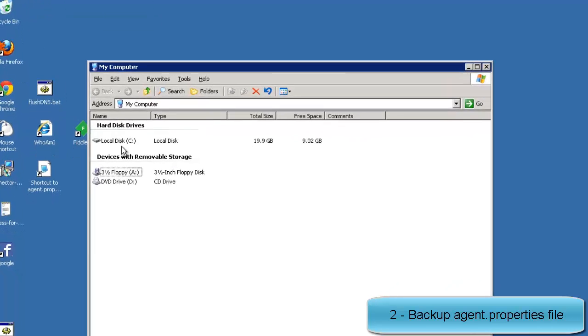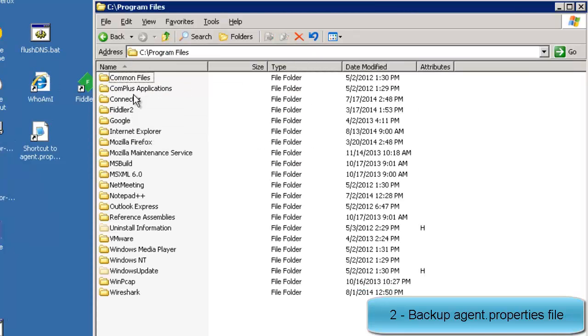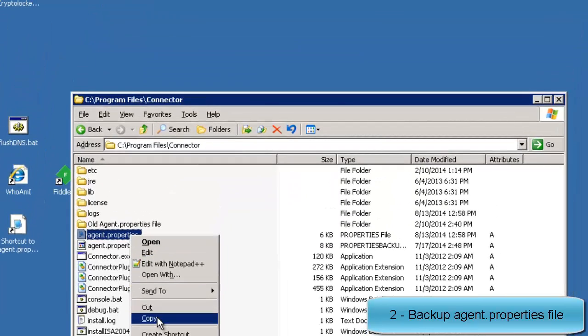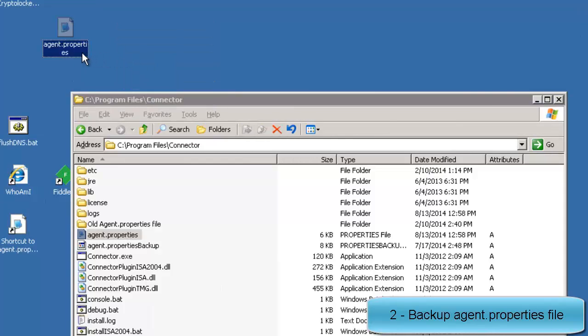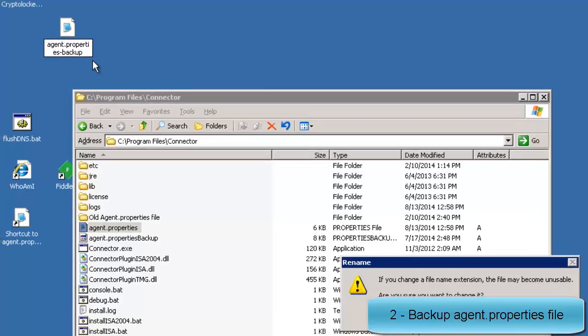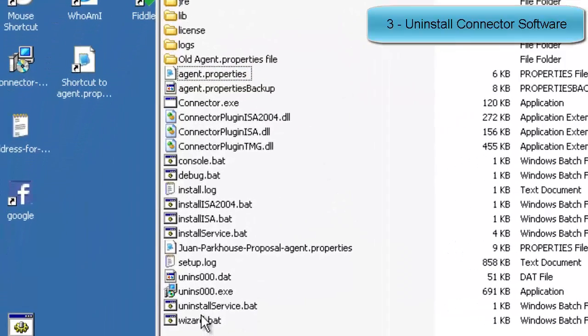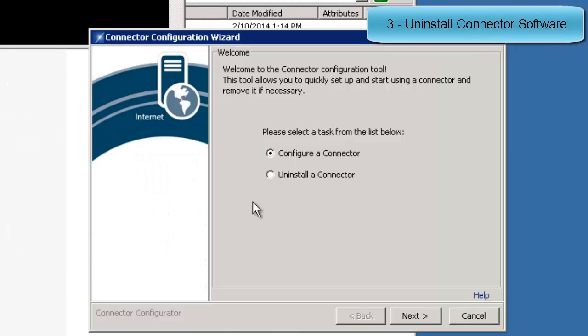Navigate to the Program Files /Connector directory. Back up the agent.properties file by copying it onto the desktop. It contains your connector settings and will save you a lot of time during the upgrade. Run the wizard.bat file, taking care to select the uninstall options.